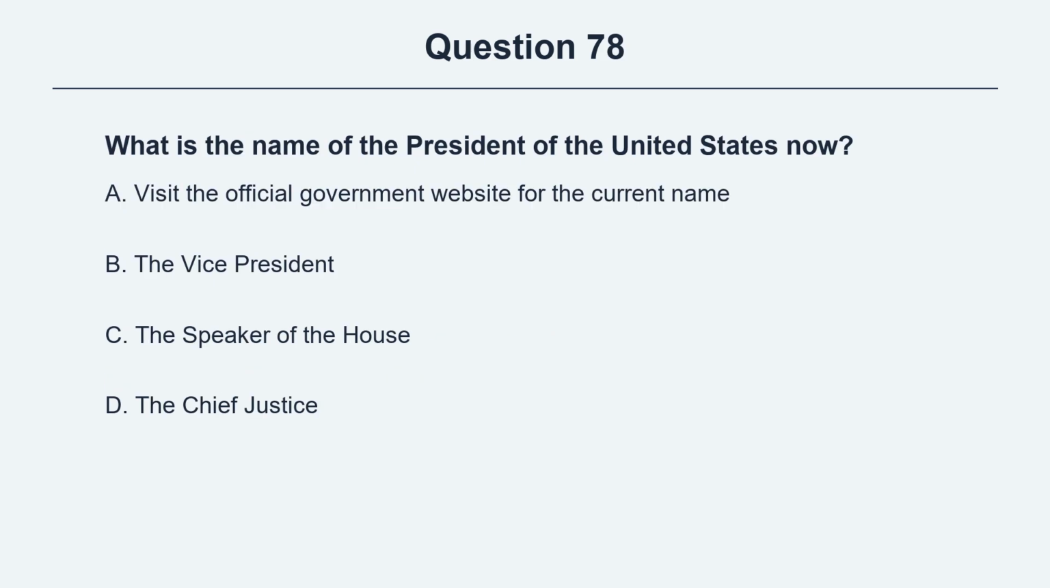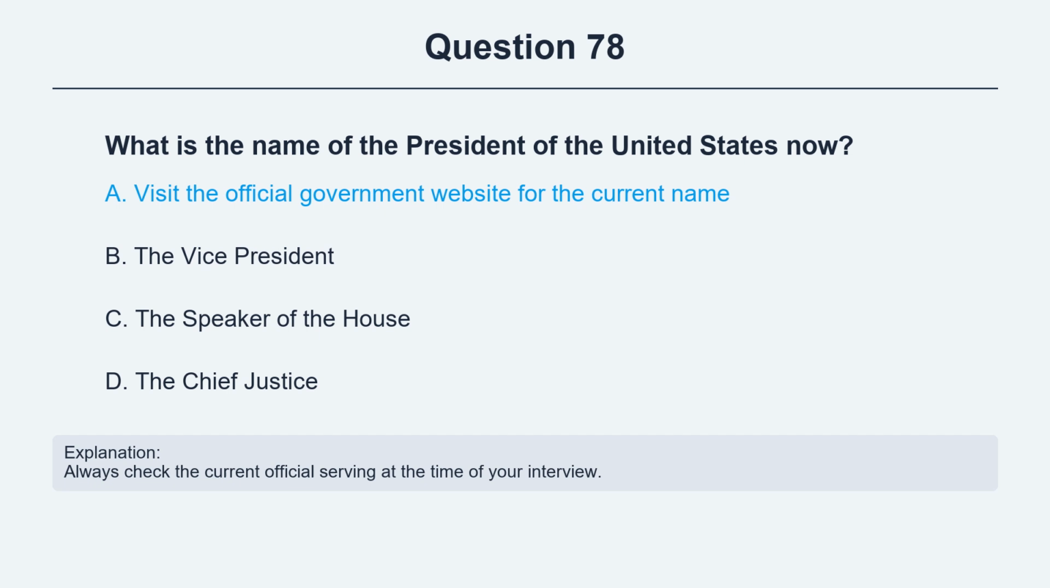Question 78. What is the name of the President of the United States now? Option A, visit the official government website for the current name. Option B, the Vice President. Option C, the Speaker of the House. Option D, the Chief Justice. The correct answer is option A, visit the official government website for the current name. Explanation. Always check the current official serving at the time of your interview.